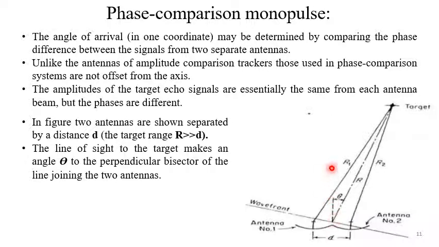This is the front direction of the antenna array, this is theta, and this distance is r from the midpoint. From the first antenna the distance is r1, from the second antenna the distance is r2. But the point is that this d is much smaller compared to r.